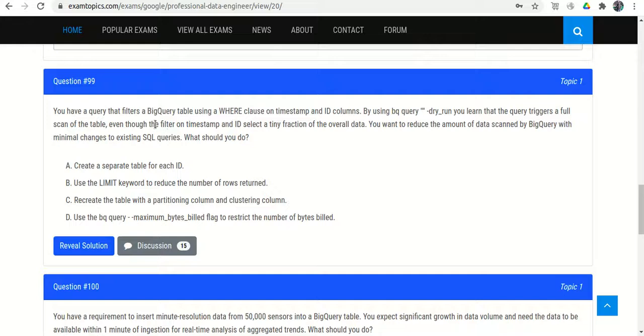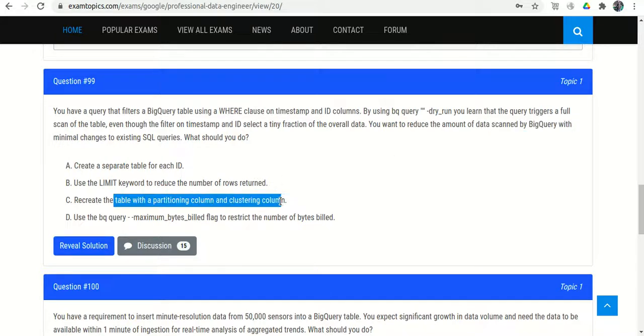Even though it gives a very low output, like 1 or 2 records or maybe even 0 records, it still scans the whole table. You want to reduce the amount of data scanned, so we need to do something so that it will not scan all the records. How should we do it? Create a separate table for each ID. This is wrong. Use the LIMIT keyword. If we use LIMIT, it will return only a limited number of records, but we want all the records, and it should scan only a limited amount of data.